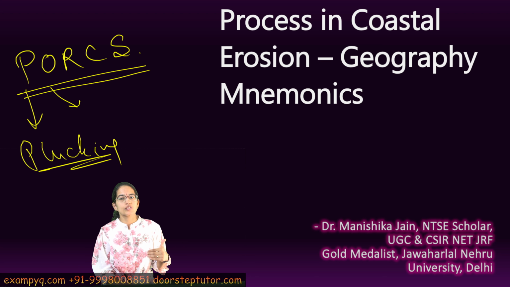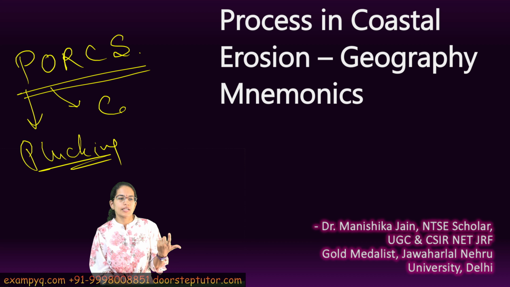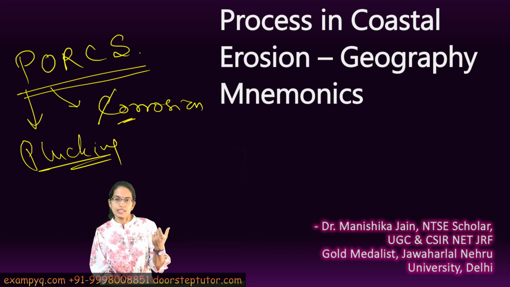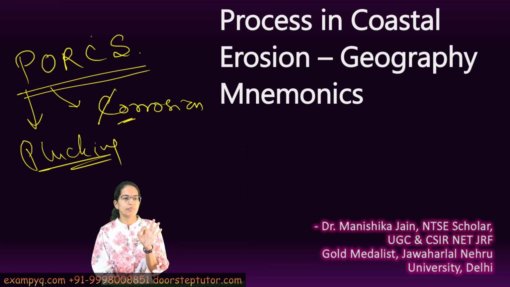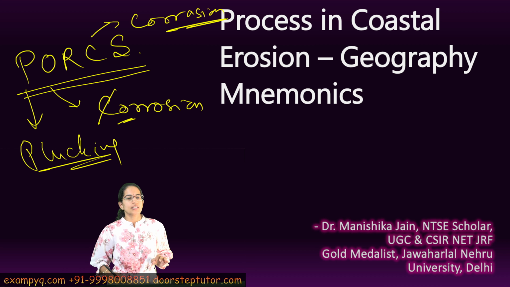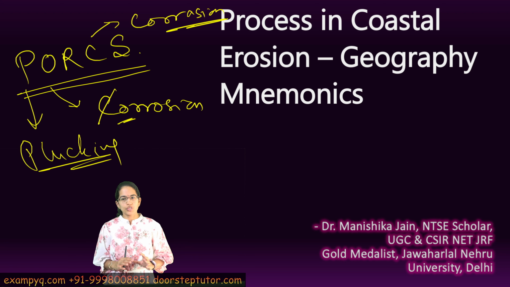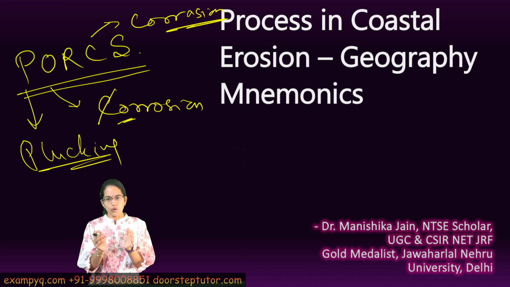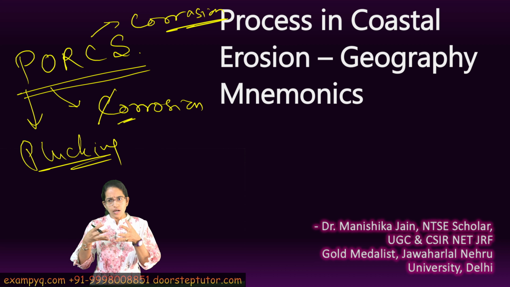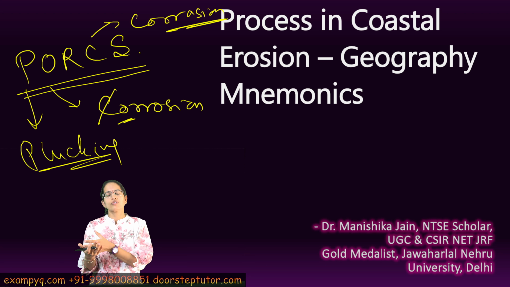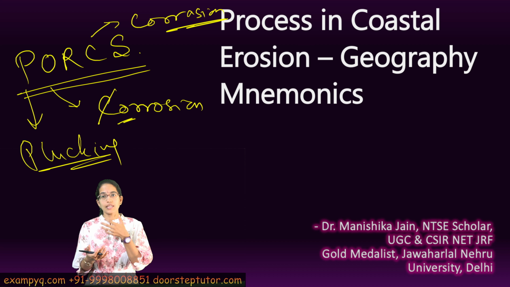The next is O. We remember it as corrosion, right? We don't take the first word into account, we take the second word which begins with O. The simple reason is here we are taking corrosion into account. So let's first understand the difference between corrosion and corrasion. Now corrosion is basically the impact which is there because of the weathering. Now this is a chemical impact.